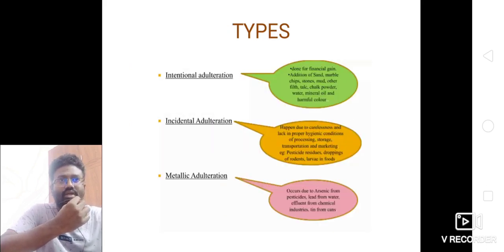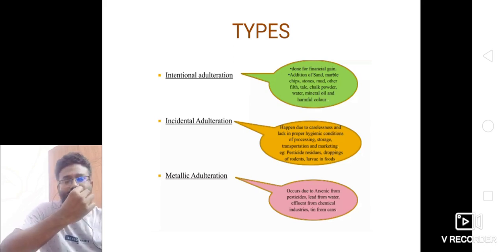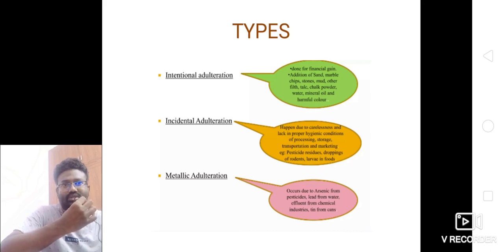There are three types of food adulteration. The first one is intentional adulteration, the second one is incidental adulteration, and the third one is metallic adulteration. So what is intentional adulteration? When a substance that looks similar to the constituents of the food is added to it to increase its weight and gain more profit. For example, mixing pebbles, stones, marbles, sand, mud, chalk powder, contaminated water, etc.